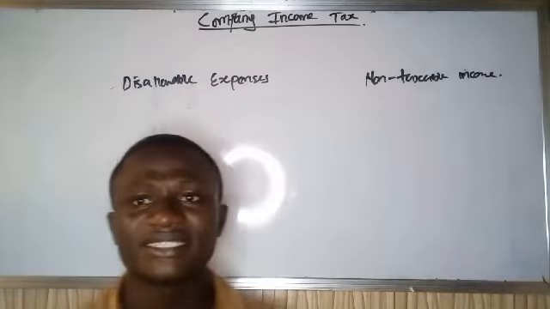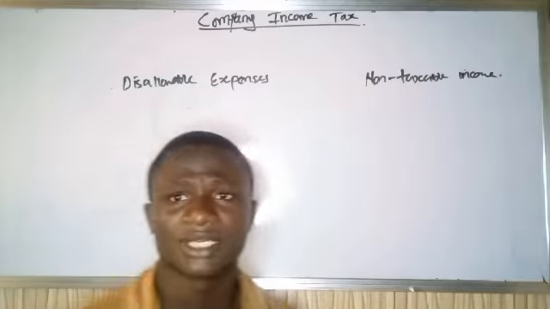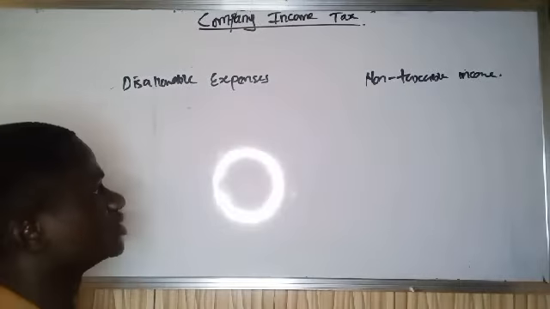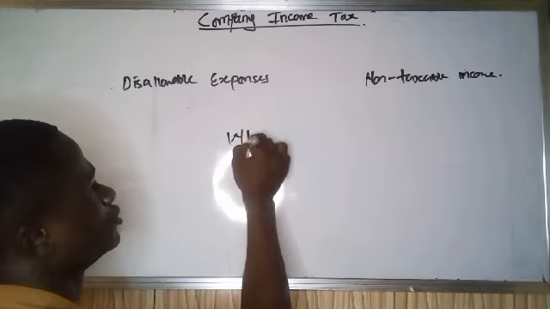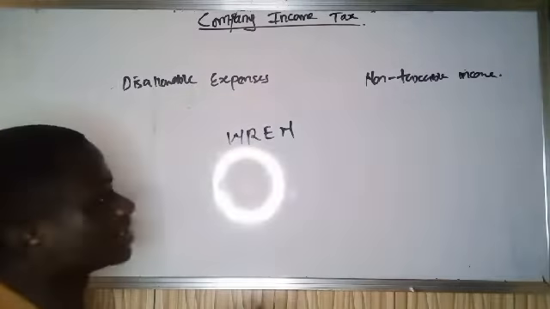For you to identify the set of income and expenses that fall under these two, you need to know this. We call it WREN. Now, what does this WREN stand for?